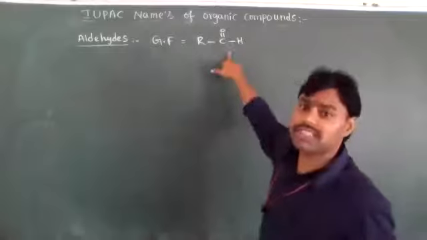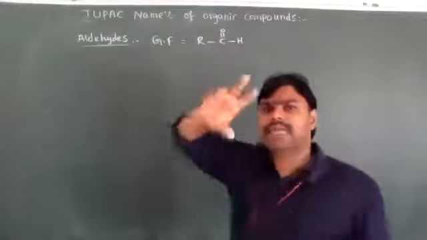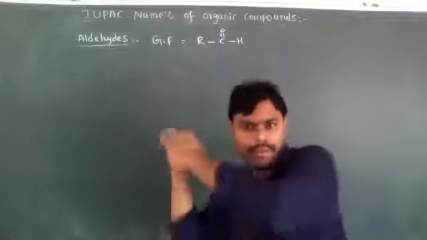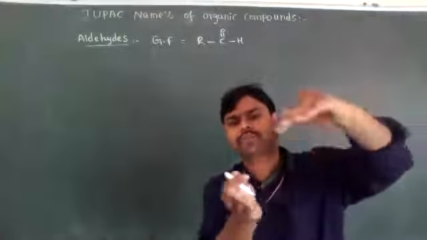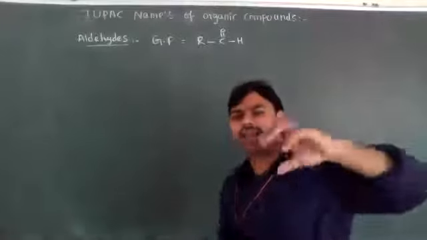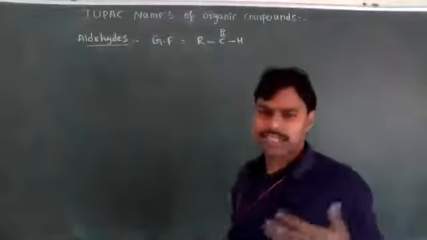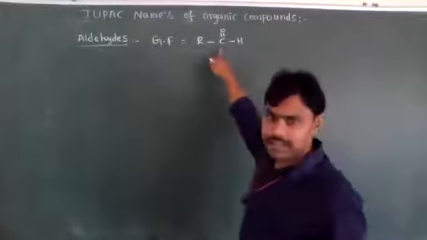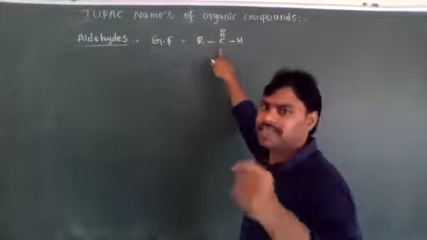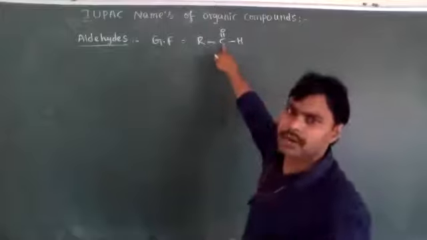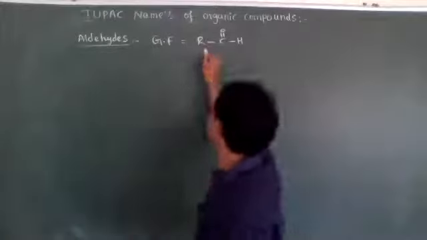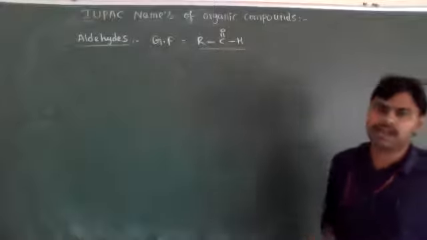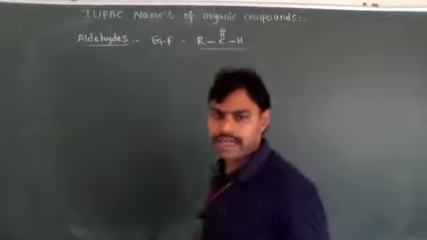The C double bond OH is the functional group, so it is always at the first position, the first carbon. For the remaining, we have to choose the longest carbon chain. On the longest carbon chain, if any substituents or prefixes are present, we have to decide the prefix positions with respect to that C double bond O position. RCHO type compounds are derived from alkanes.